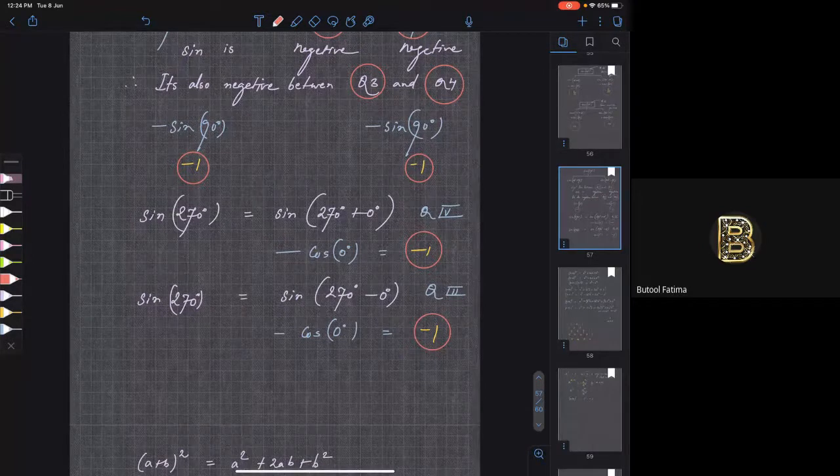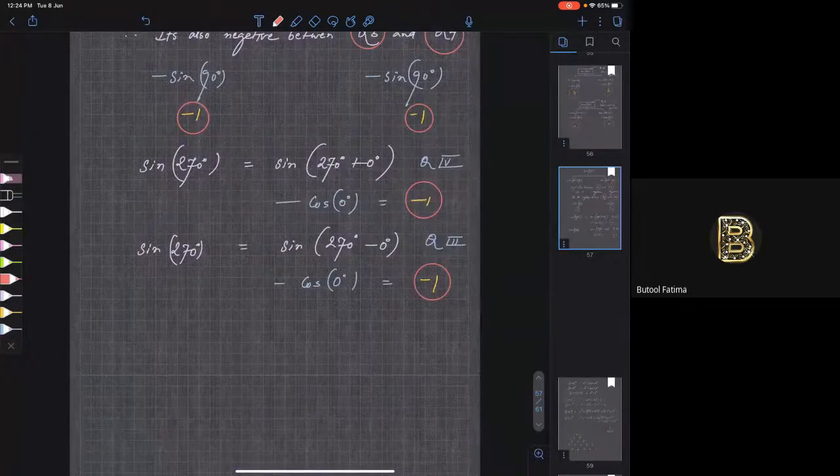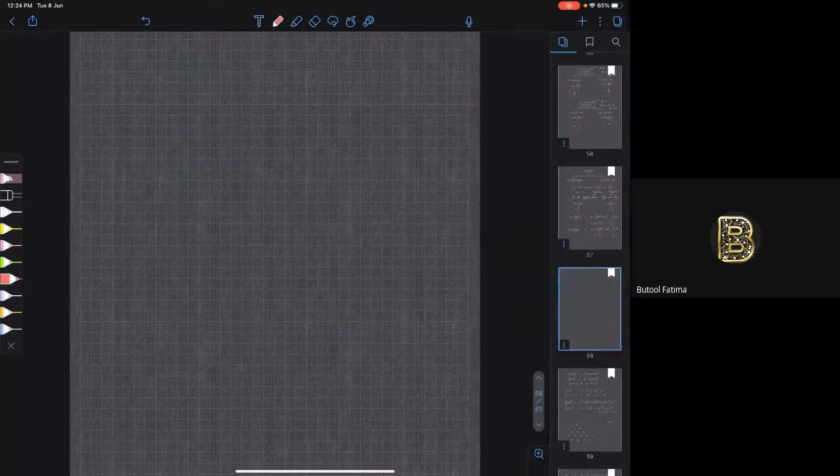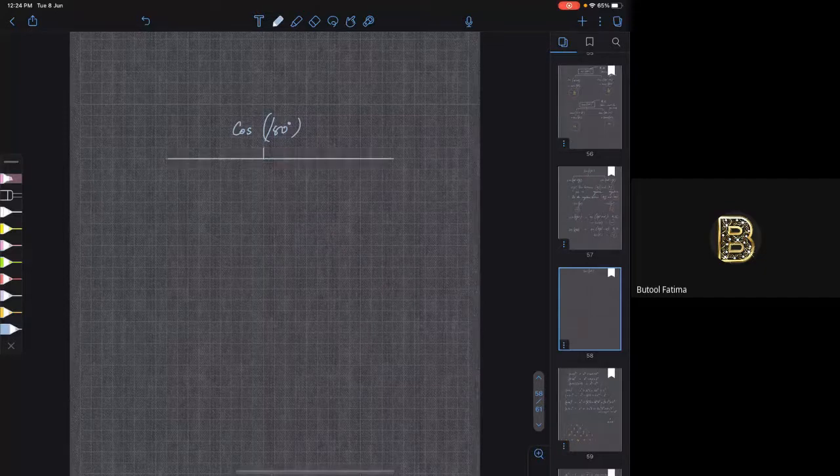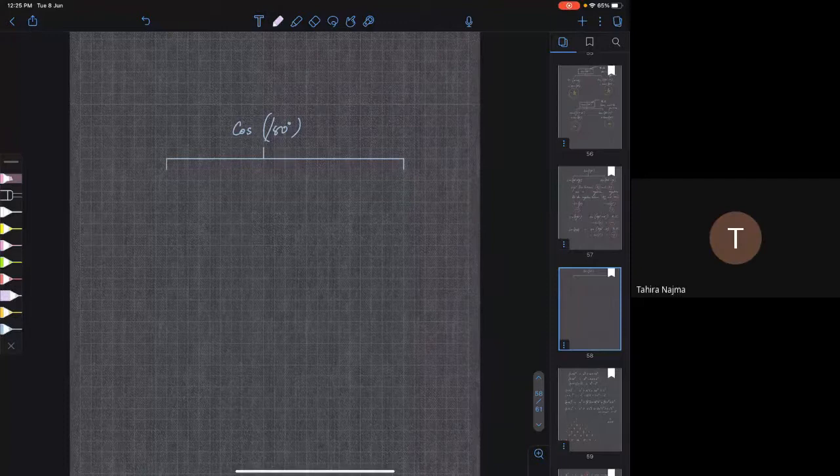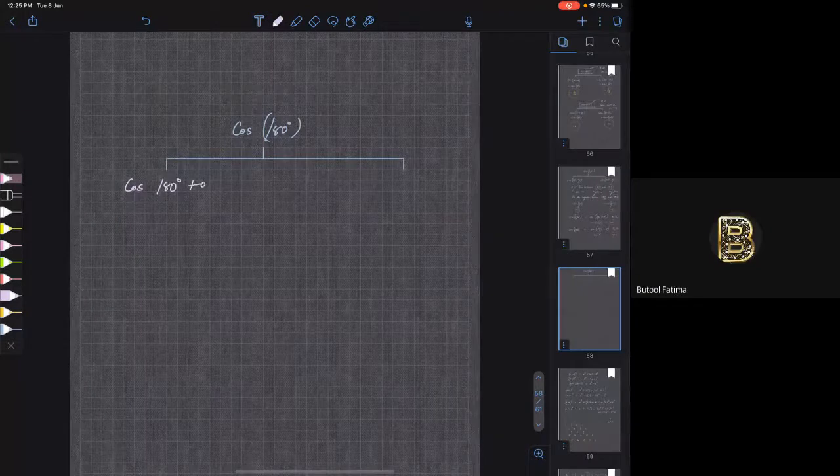Very good. So I'll ask you one more question based on this, whose value is also very important in physics. That is cos of 180. So we need to find cos of 180 degrees. I can do it in many ways. So cos of 180 can be written as, tell me. Cos of 180 plus 0, or 180 minus 0.